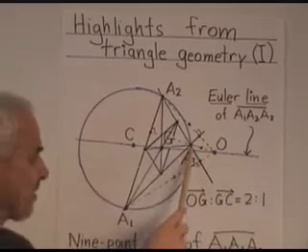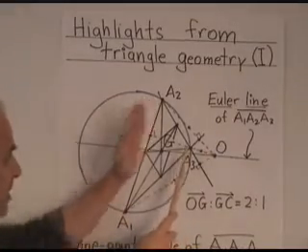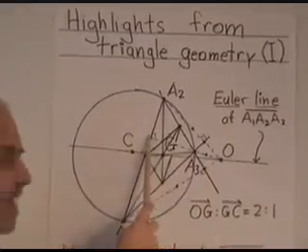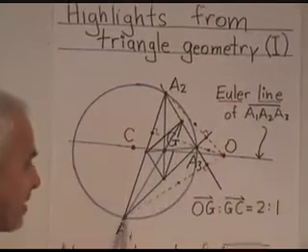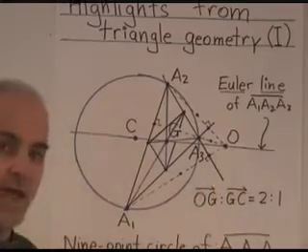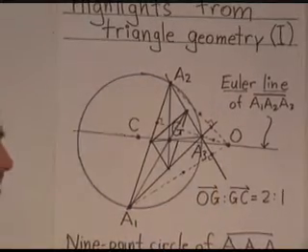So we drop a line from A3, say, to the other side, perpendicularly. That's called an altitude. So there's one altitude, there's another altitude, and there's the third altitude, and these three altitudes intersect at the point O.